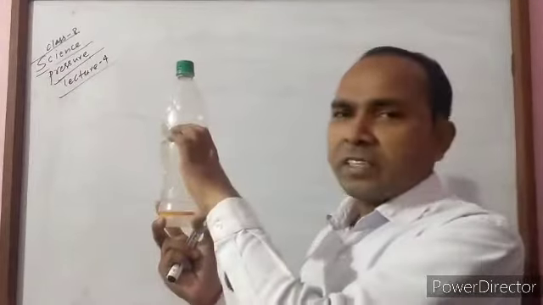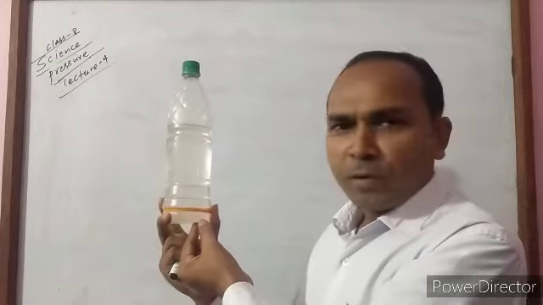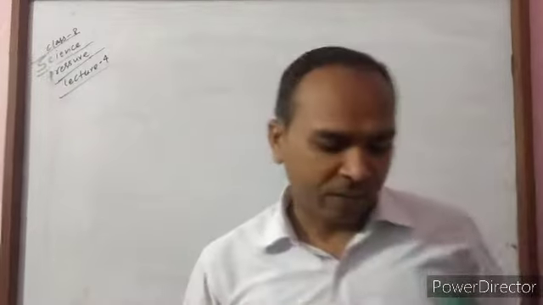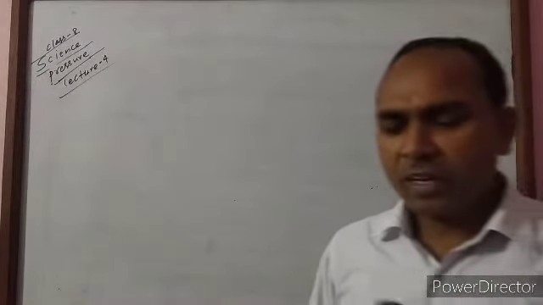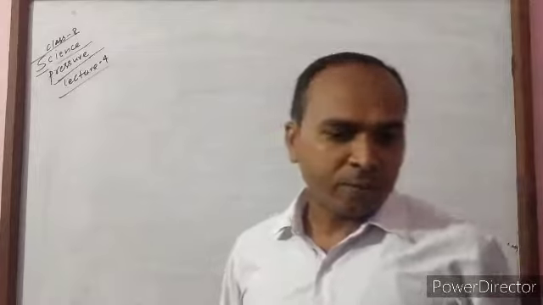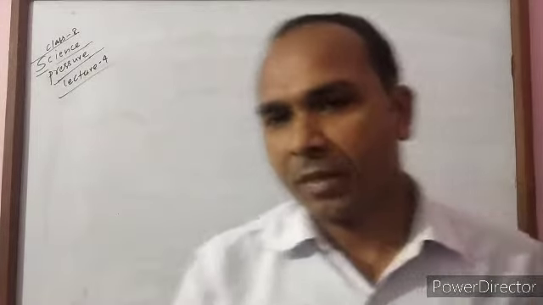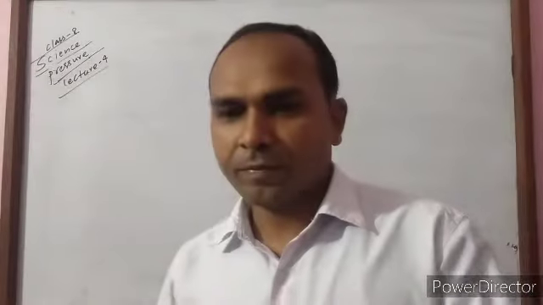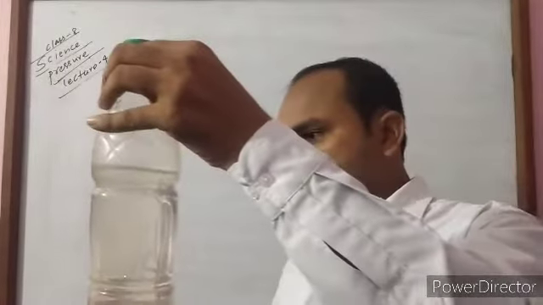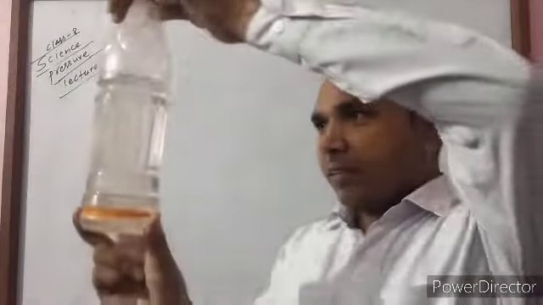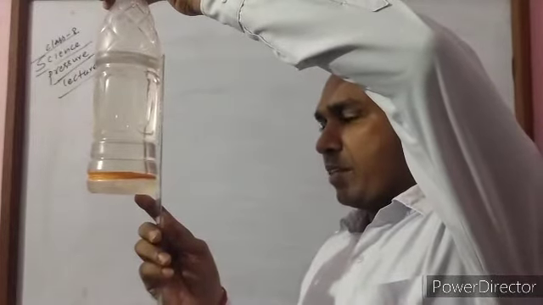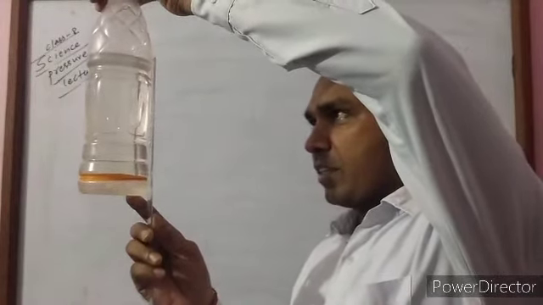To calculate, first of all I have to take a scale. The depth of liquid, meaning the height of liquid, is 16 centimeter.